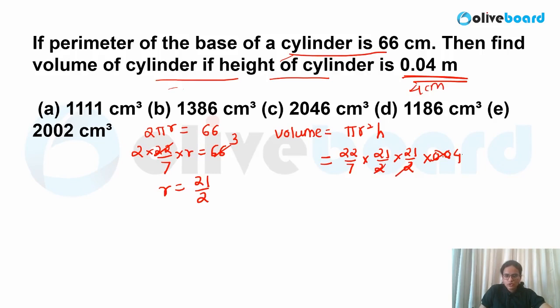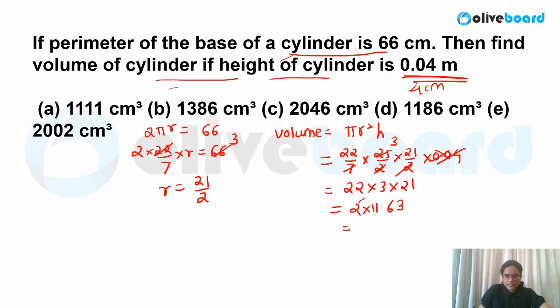Now this 2 to 4 will get cancelled, right? You are getting 7 threes are 21. Okay, so simply you can multiply 22 into 3 into 21. Okay, so you know the trick to multiply by 11. So you can convert this into 11 terms, 63, and this can be written as 2 into 11.